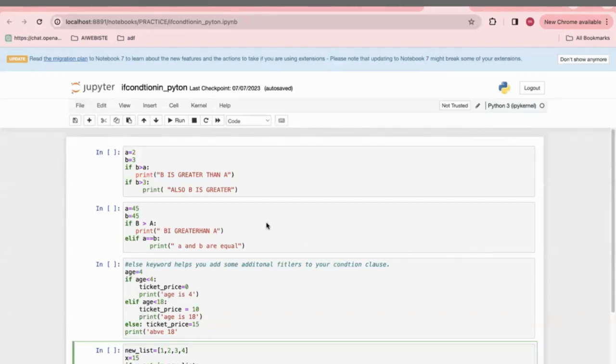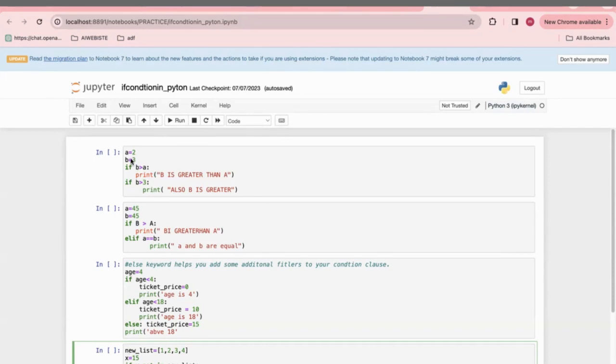Hi guys, welcome back. In this video, I'm going to explain about the Python if block. What is the purpose of the if condition we are using? Generally, in every programming language we have an if statement. So what is the purpose here in Python? Python supports logical conditions from mathematics, but these conditions are mostly used by the if statement and loops.